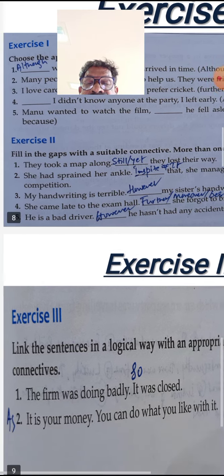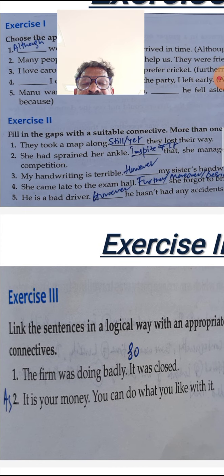Exercise number 3. The firm was doing badly, so it was closed. Here, the connective. Link the sentences in a logical way with an appropriate connective. You should not repeat the connectives. The firm was doing badly, so it was closed. Logical way. It is your money, you can do what you like with it. As it is your money, you can do what you like with it.